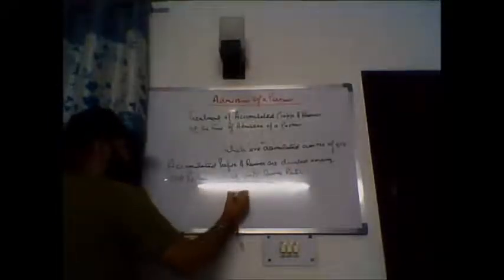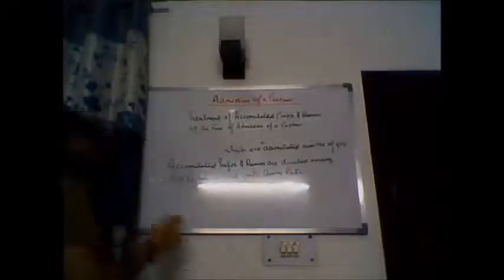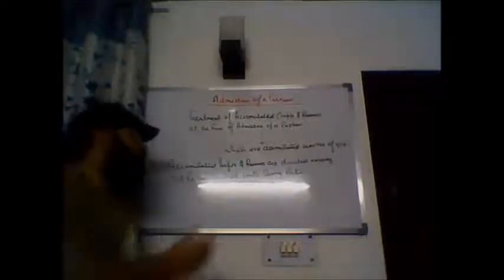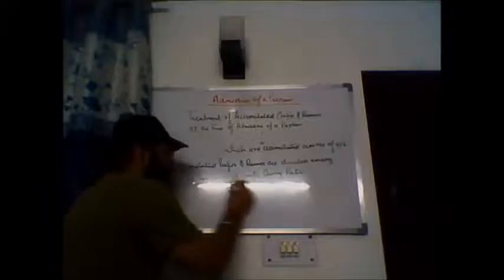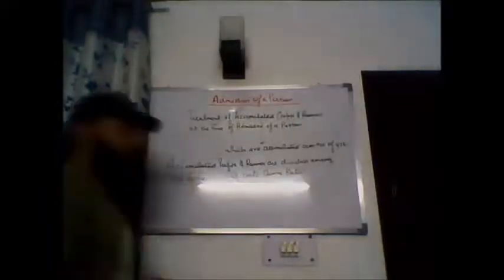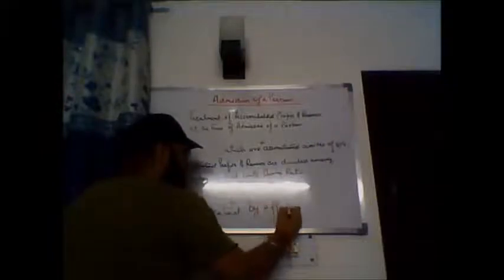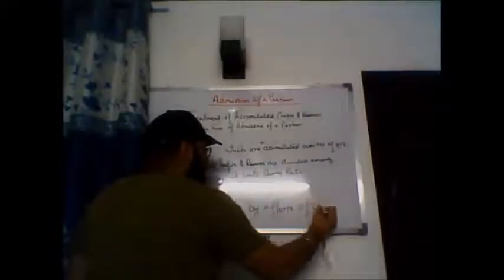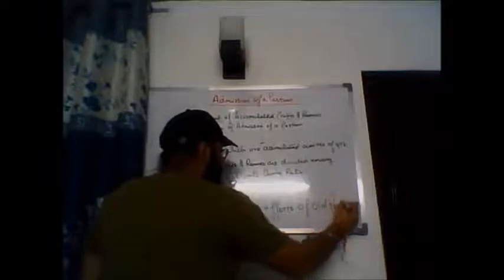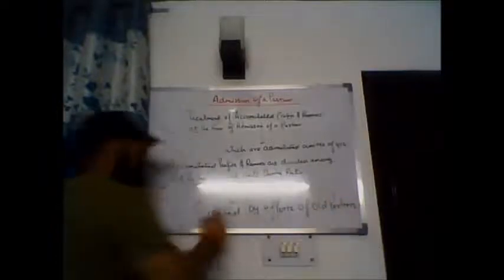The question is why. Why are accumulated profits and reserves divided among old partners in the old profit sharing ratio? Because they are created by the efforts of old partners.